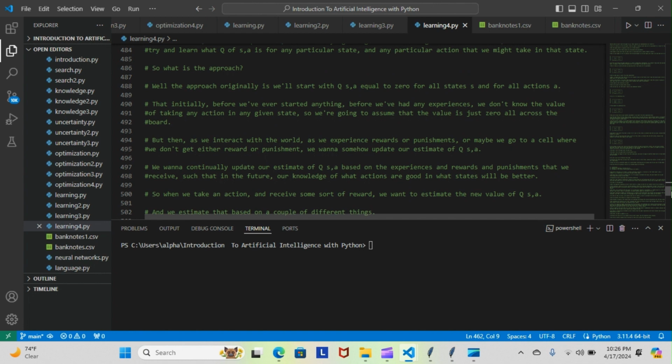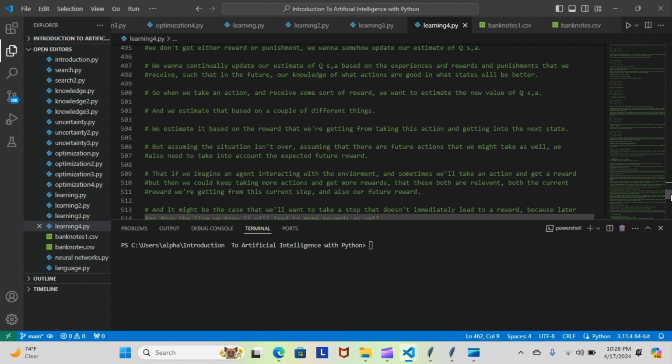But then, as we interact with the world, as we experience rewards or punishments, or maybe we go to a cell where we don't get either reward or punishment, we want to somehow update our estimate of Q(S, A). We want to continually update our estimate of Q(S, A) based on the experiences and rewards and punishments that we receive, such that in the future, our knowledge of what actions are good in what states will be better. So when we take an action and receive some sort of reward, we want to estimate the new value of Q(S, A). And we estimate that based on a couple of different things.